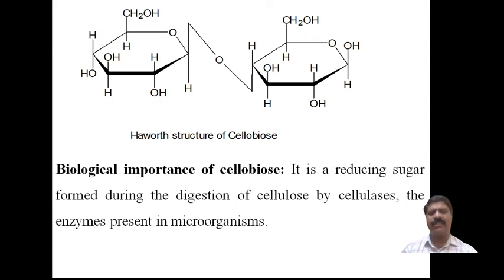Simple. Therefore it is called a reducing sugar, a reduction reaction takes place. The reducing sugar is formed during the digestion of cellulose. Cellulose is nothing but a polysaccharide. When animals or microorganisms eat plants or leaves, whatever they may be, they contain cellulose.